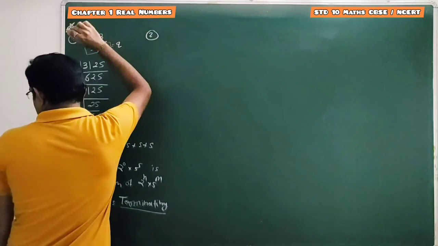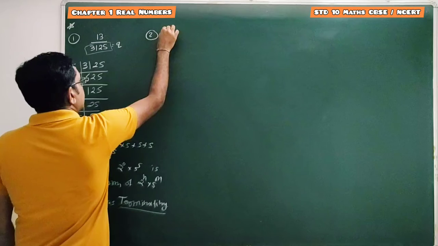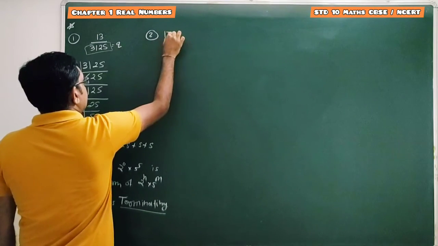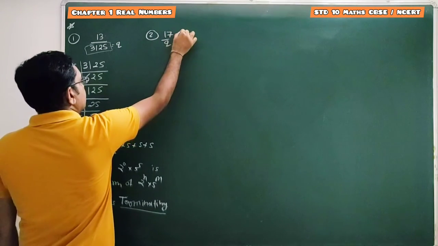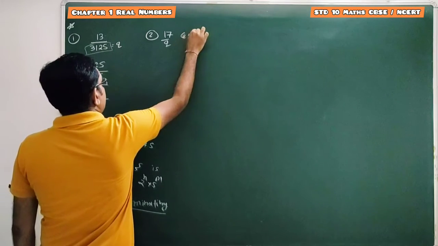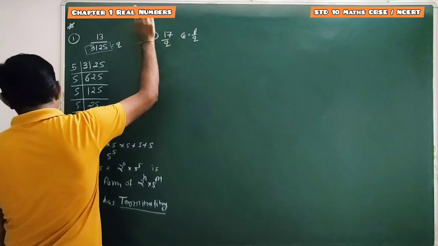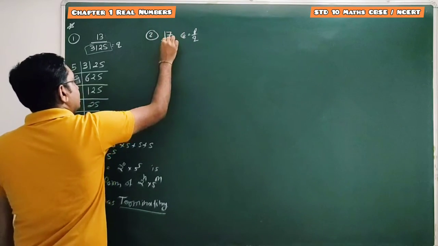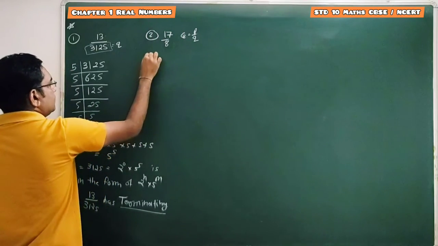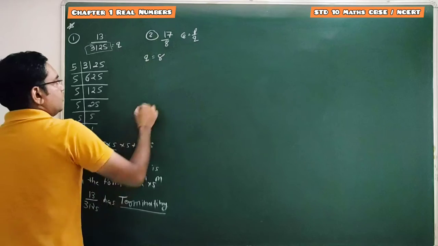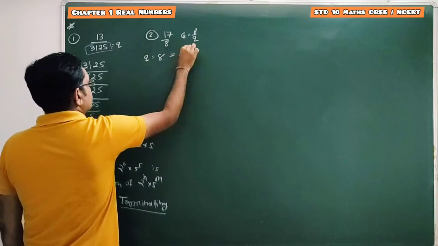Done. Next question. Rational number is 17 by q. Done. This rational number is in the form of p by q. So here it is 17 by 8. 17 by 8. So our q is 8. So 8 can be written as 2 cube. Done.